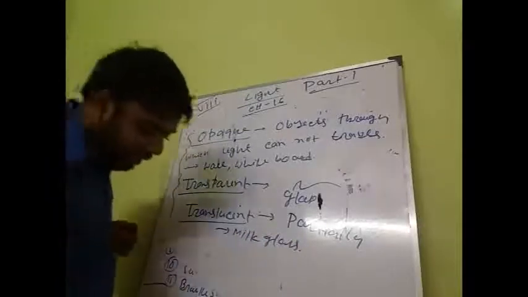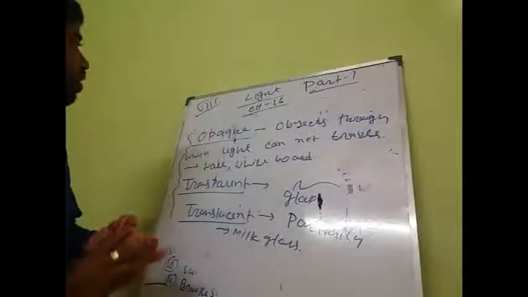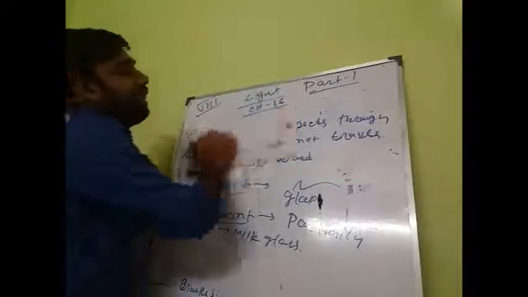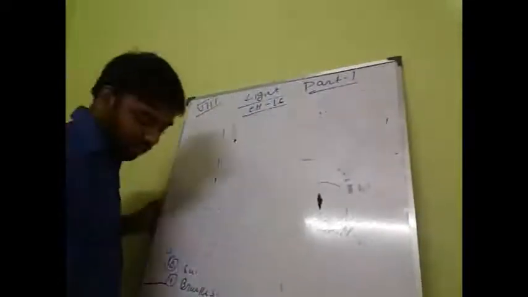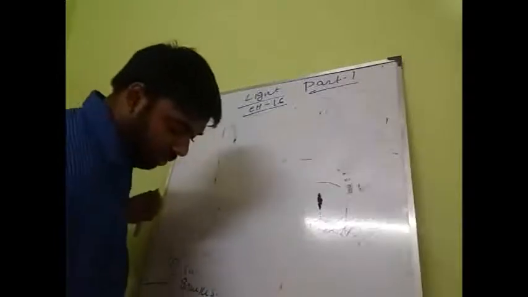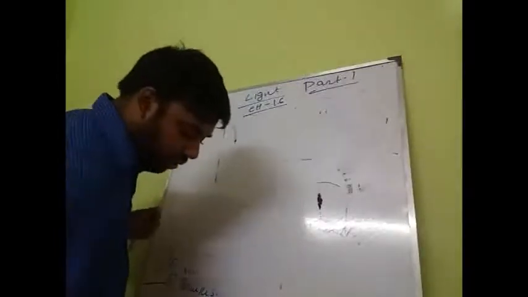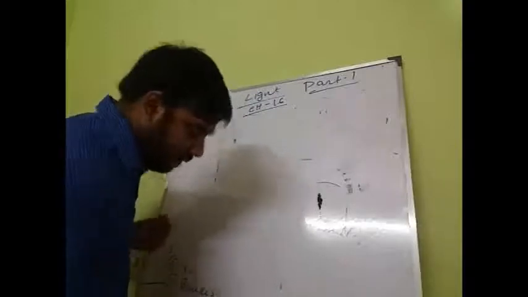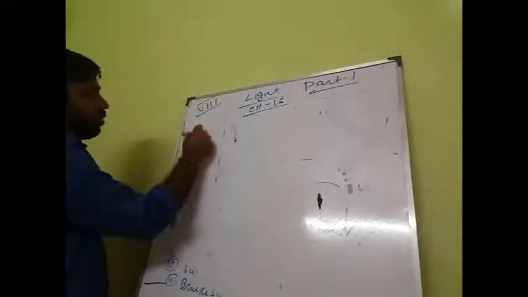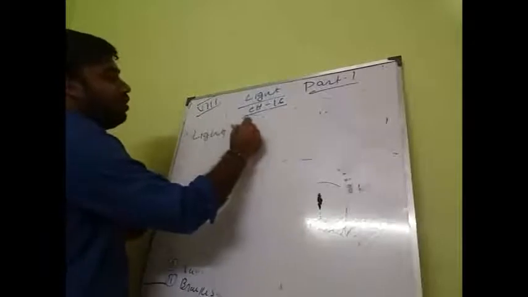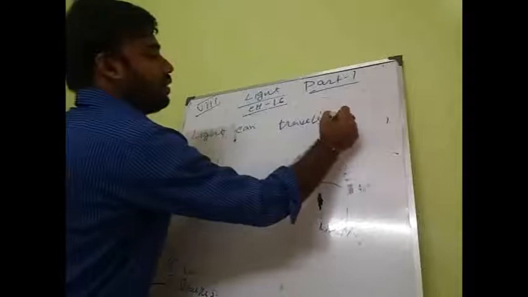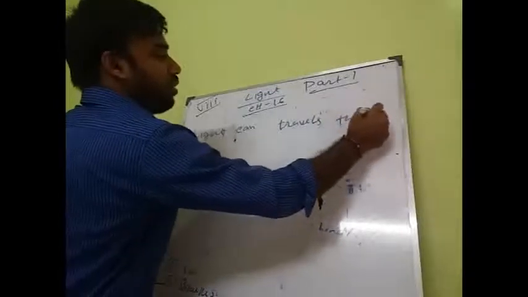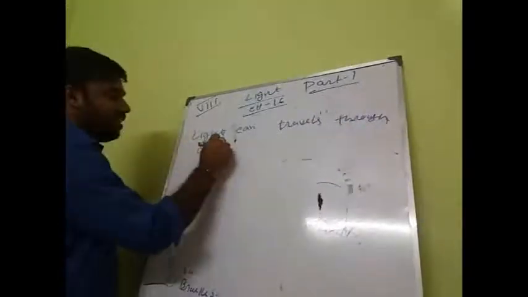So students, we classified objects based on the property of whether light can pass through them or not. Next, light can travel through a straight line.